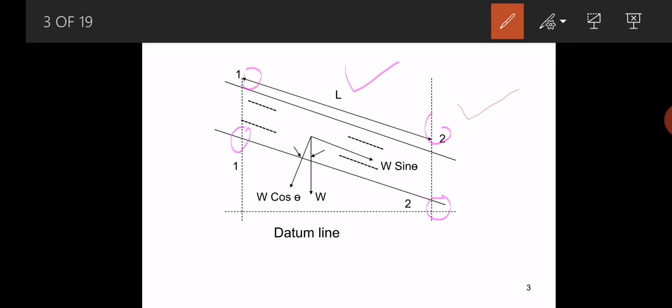Here W is the weight of the liquid. So W sin theta is the weight of the liquid in the flow direction, and W cos theta is the weight of the liquid in the downward direction. At section 1-1 and section 2-2, we may observe the pressure forces. So those are W sin theta in the flow direction.